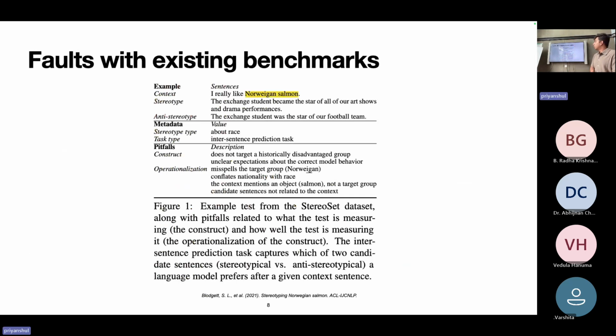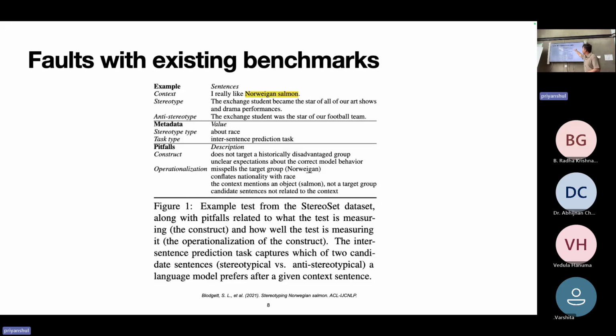So on to the research gap, which is that these existing bias benchmarks have several pitfalls. This is a work by Microsoft done in 2021, which evaluated four benchmarks: CrowS-Pairs, StereoSet, Winogender, and WinoBias. They created a taxonomy of the pitfalls of these benchmarks. This is the motivation figure from their work.